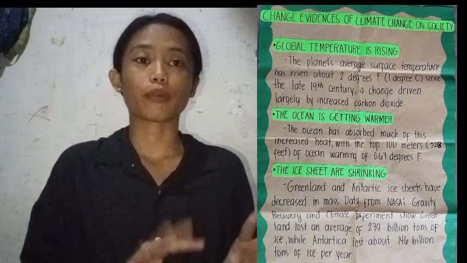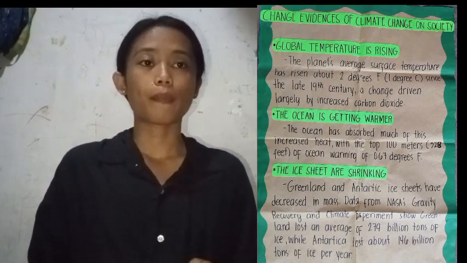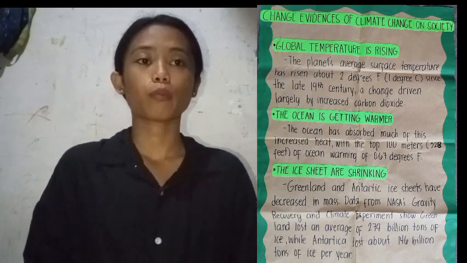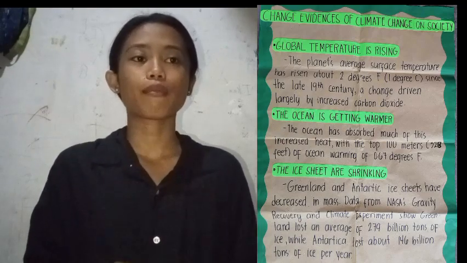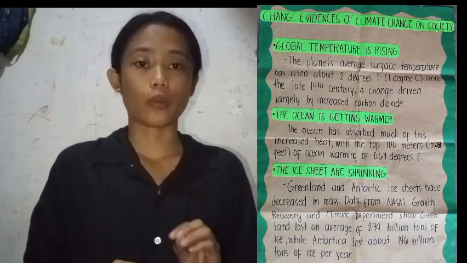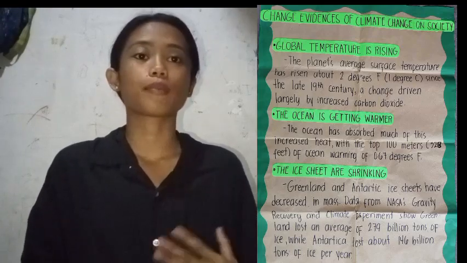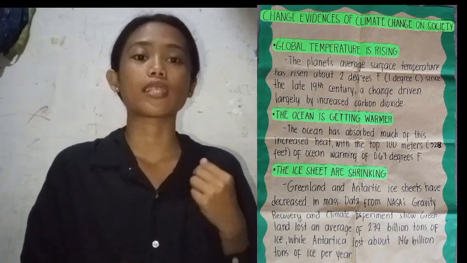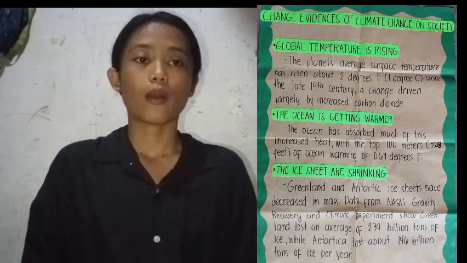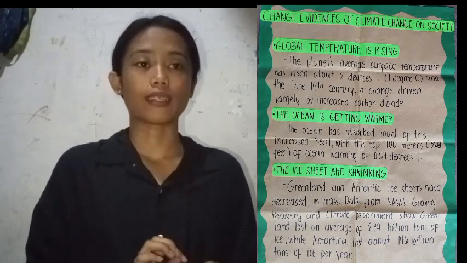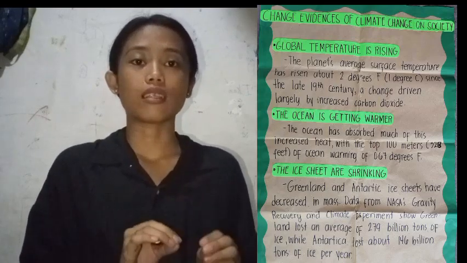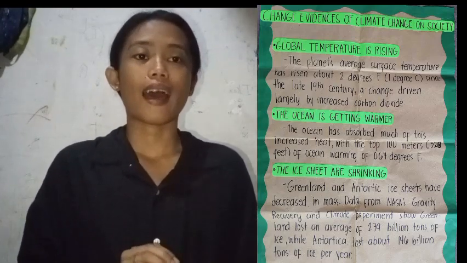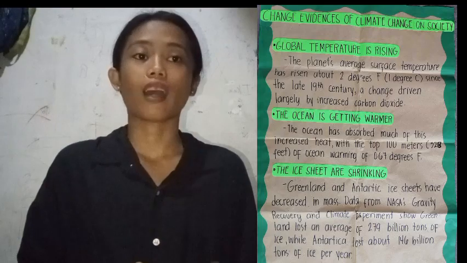It has a temperature of 2.12 degrees Fahrenheit or 1.18 degrees Celsius. It is said that June to December was the hottest on record, and July, August, September had a temperature of 1.0 degree Celsius or 1.8 degrees Fahrenheit. Did you know that it has been 47 years since Earth had a cooler than average year?